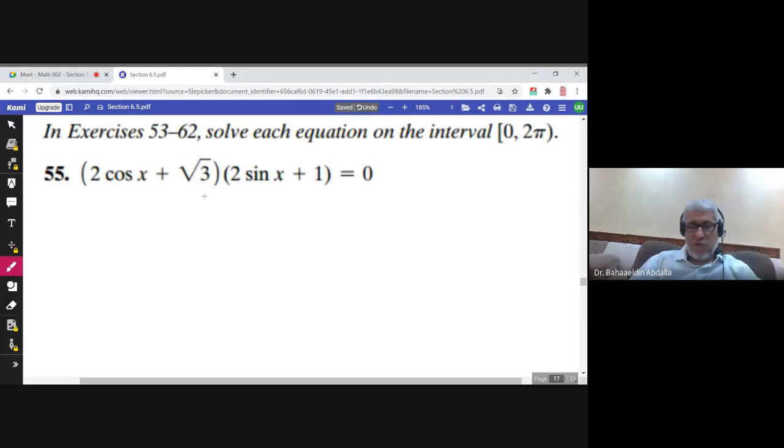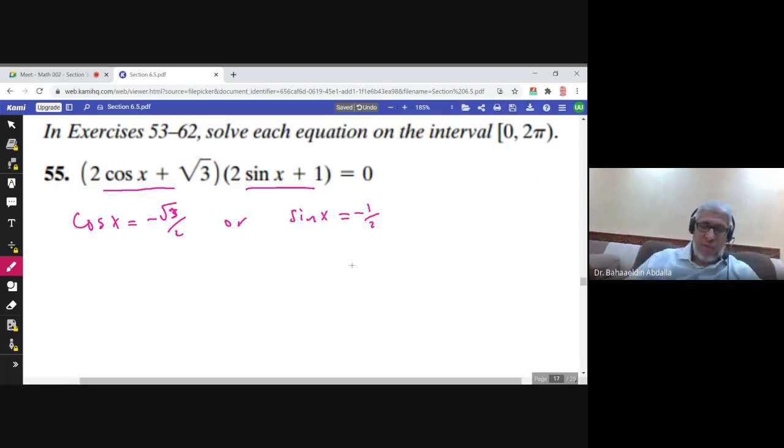Some questions from the book. Solve each equation from 0 to 2 pi. This equation is already in the factored form. So either this is 0 or this is 0. Then you have cosine x equals negative square root of 3 over 2, or sine x equals negative half. And you write the solutions here and the solutions here.